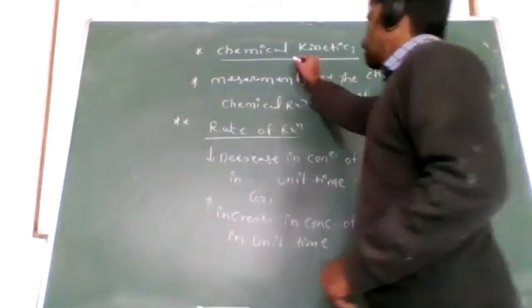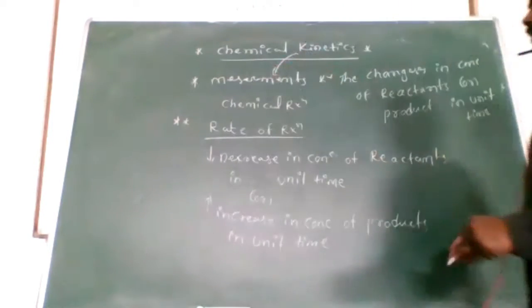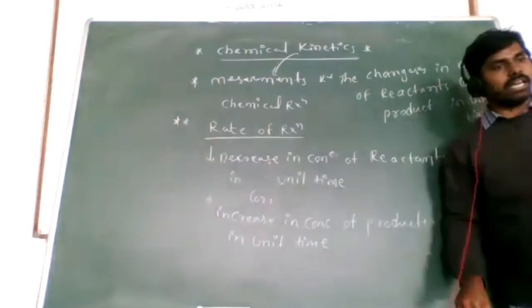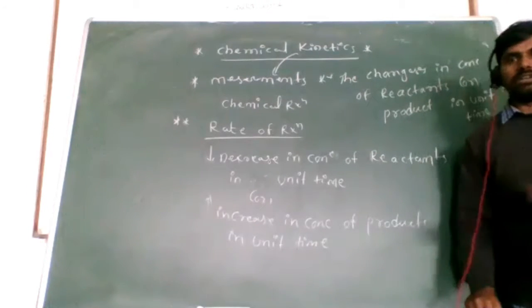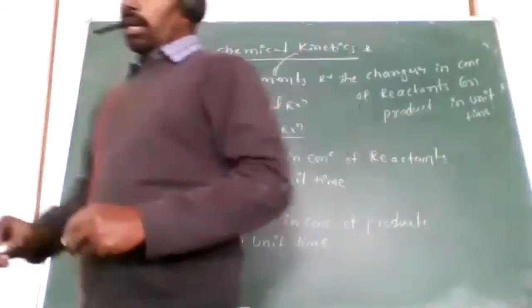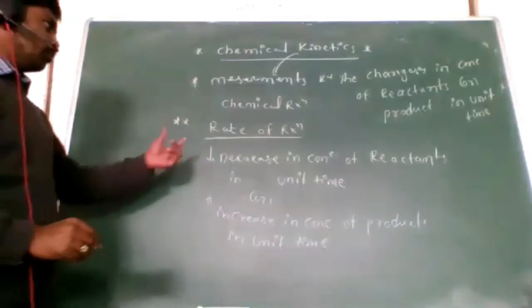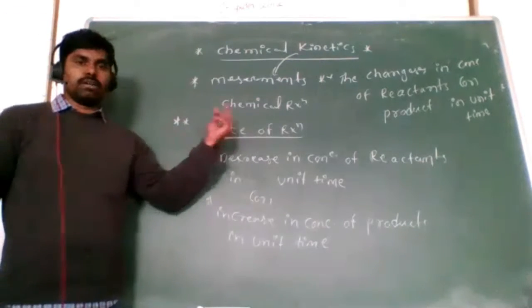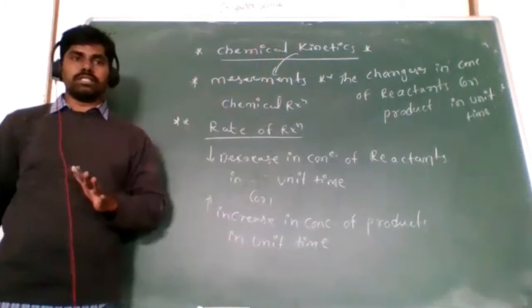So first of all, chemical kinetics deals with the measurements of chemical reactions. That is the definition of chemical kinetics. Now in that we have topics. The first topic is the rate of reaction.